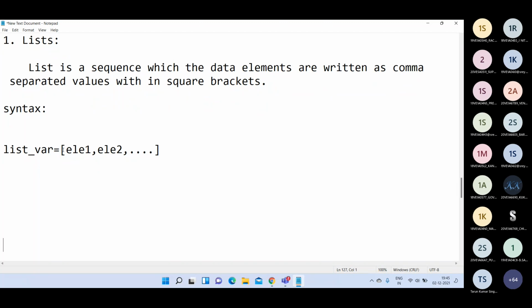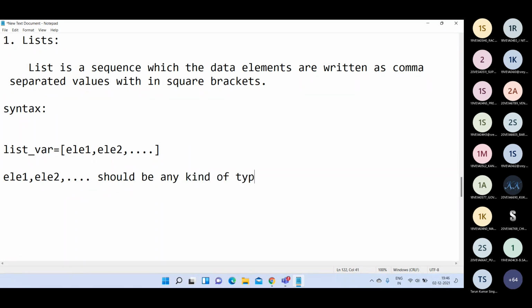In place of list variable, you can write any variable name and you can store any number of elements: first element, second element, third, fourth, fifth, up to n elements. And these elements should be of any kind of type.